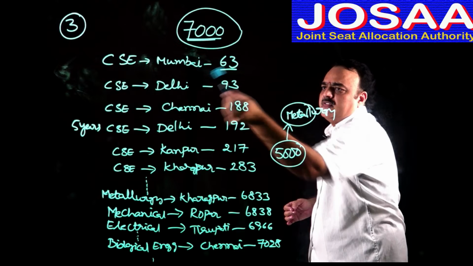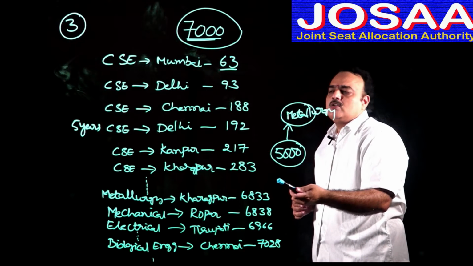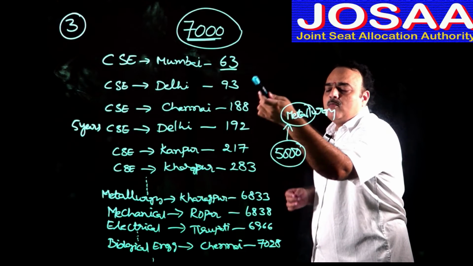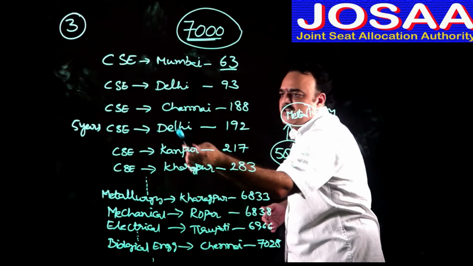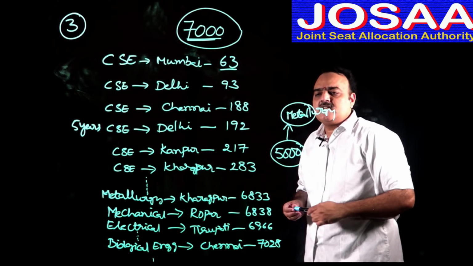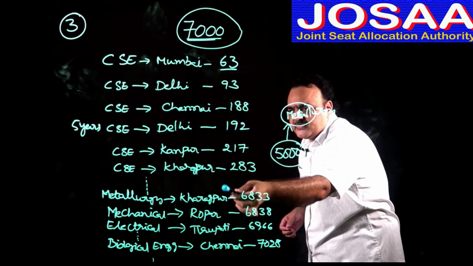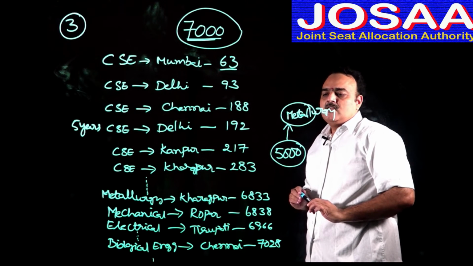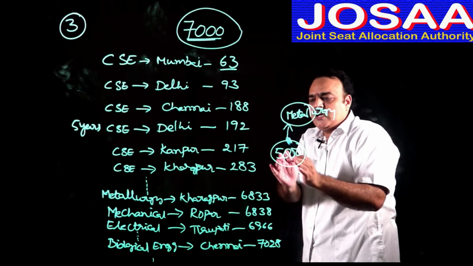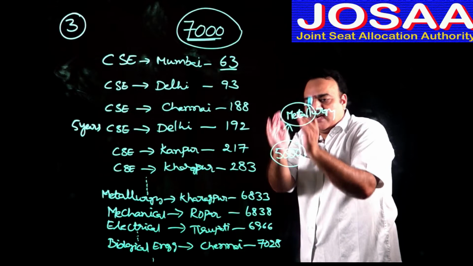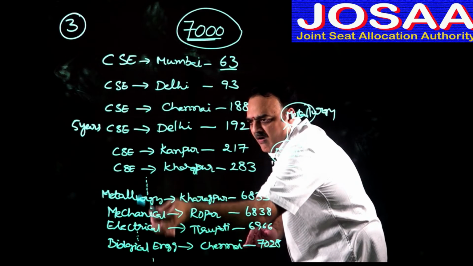Both are 4-year degree courses. Both are BTech degrees. The closing rank was 93. And the next best course is computer science at Chennai, whose closing rank was 188. And again comes the 5-year dual degree course at Delhi in computer science, where the closing rank was 192. Like that, he has to enter all his options in the IITs till a 7,000 rank. While entering, he gets metallurgy courses, mechanical courses, all such things.